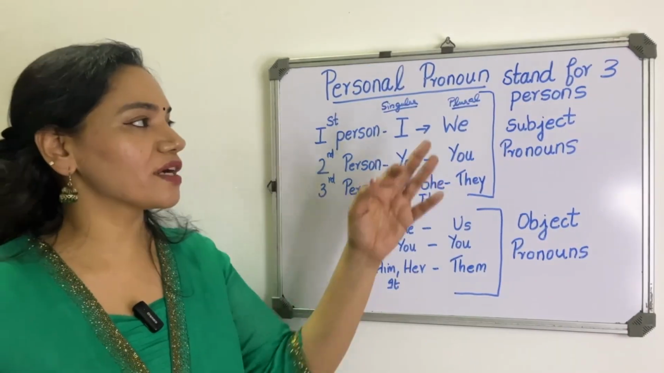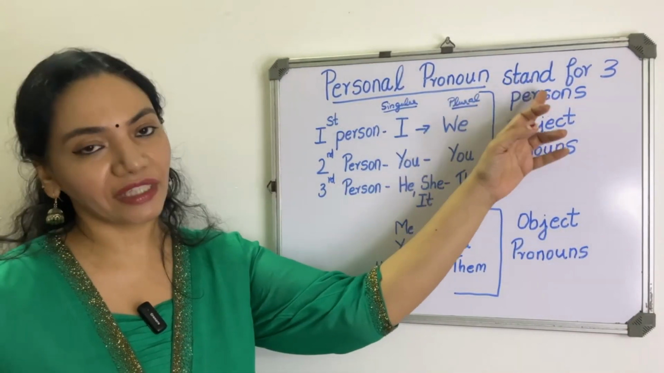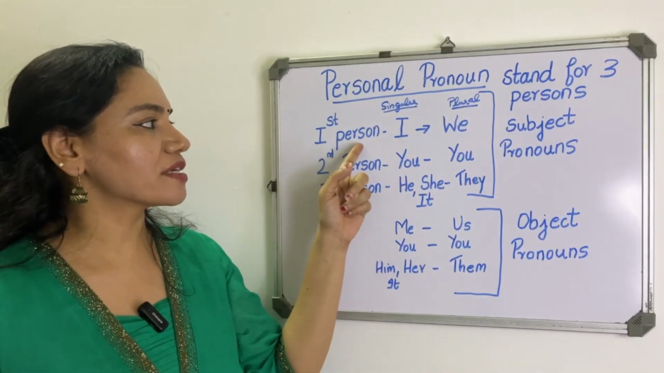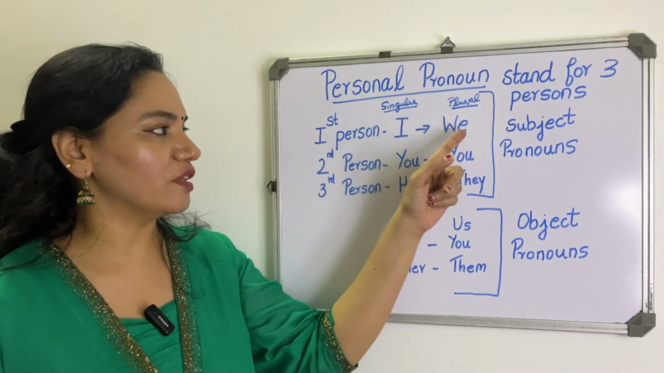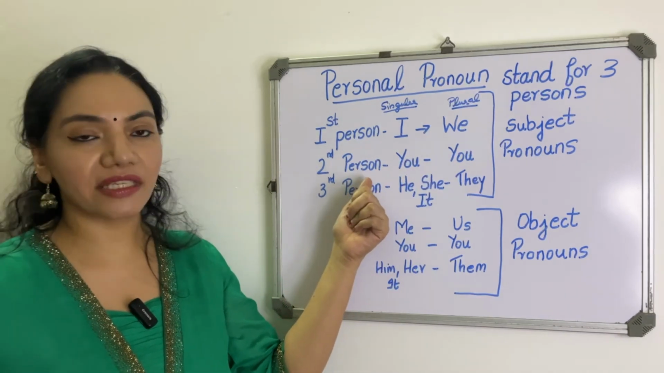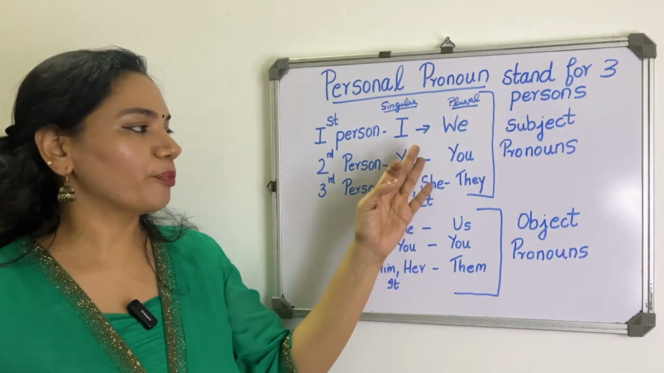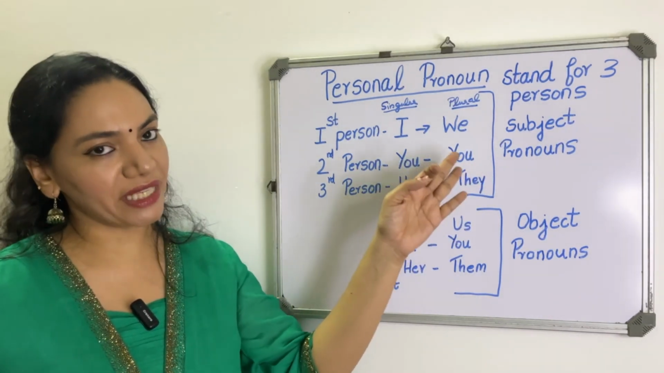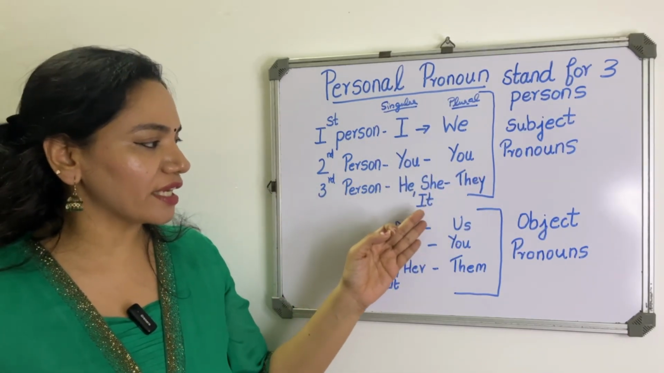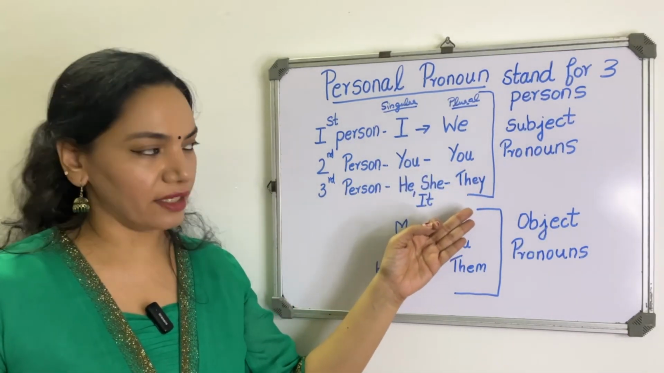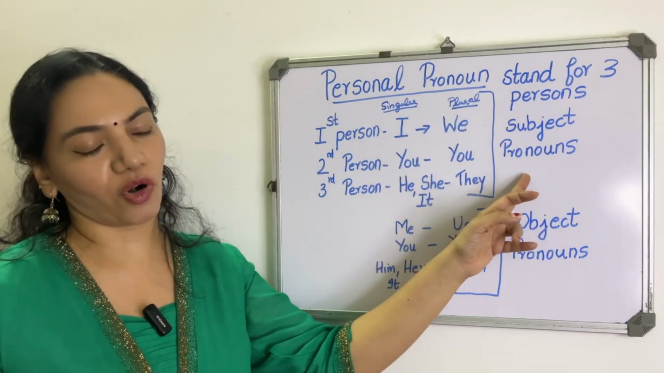When it comes to personal pronoun, it stands for three persons. First person, in the singular, it will be I. In the plural, it will be we. In the second person, it will be you. There won't be any change in the plural. It will be same, you only. In the third person, he, she, it. The plural will be they. So it's called subject pronoun.